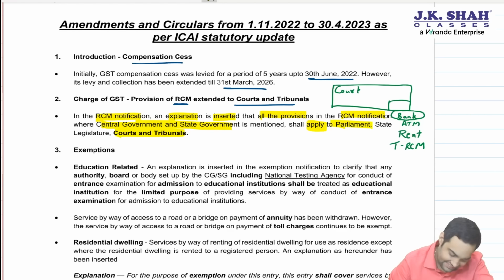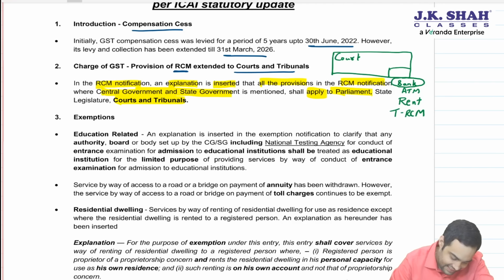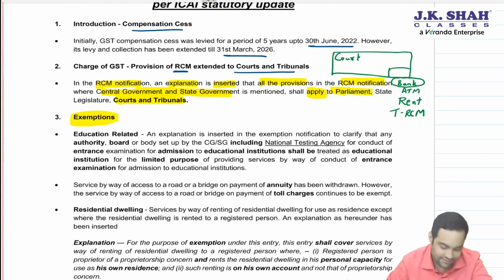Okay. Then the next is exemptions with regard to residential property, exemption with regard to access to a road or bridge, and education related. For these three, there have been some minor changes. The first one is related to education. Let me give you a background of that.